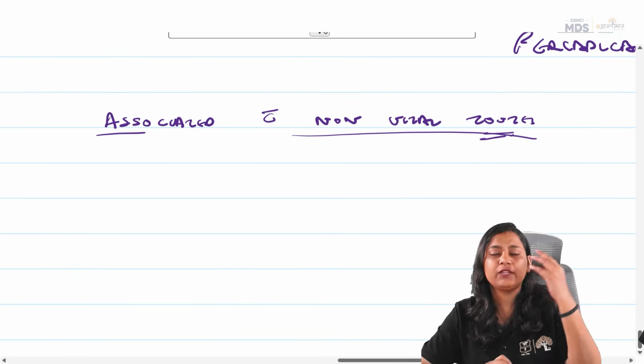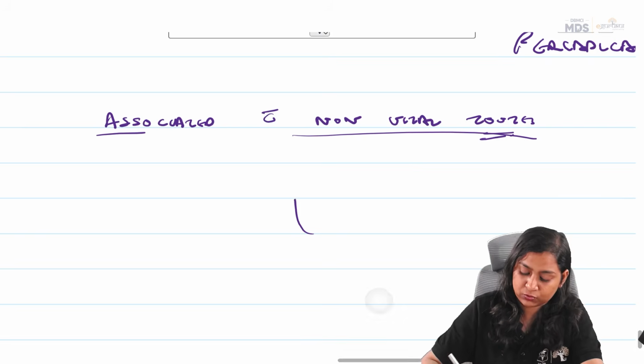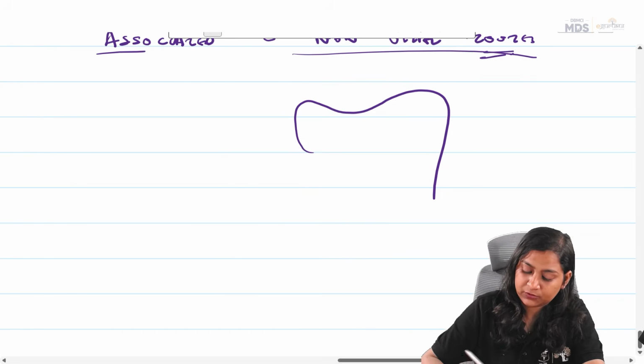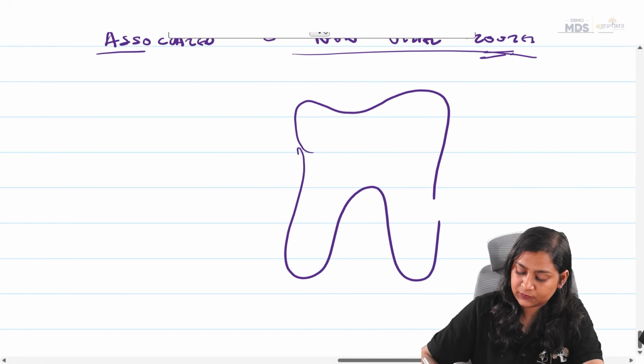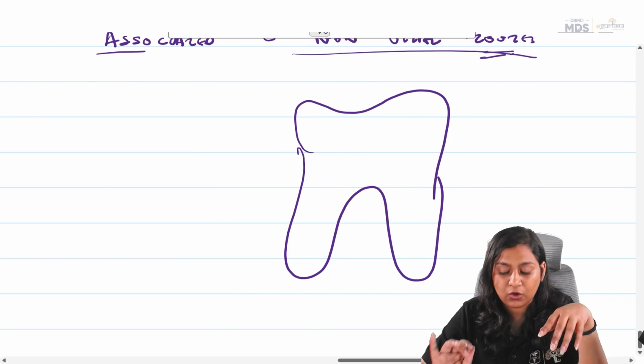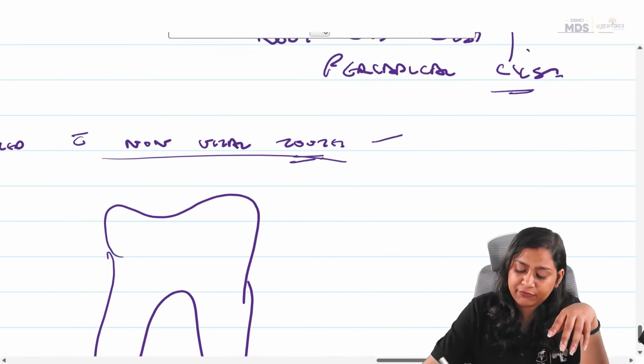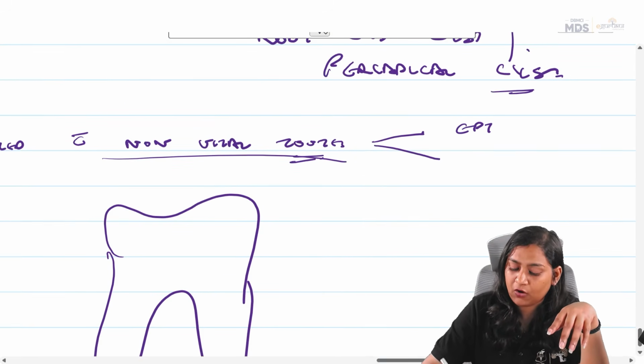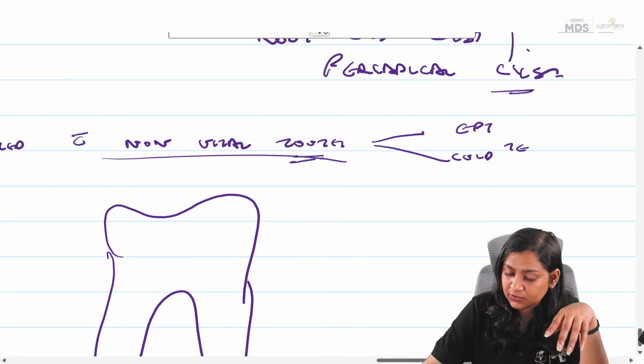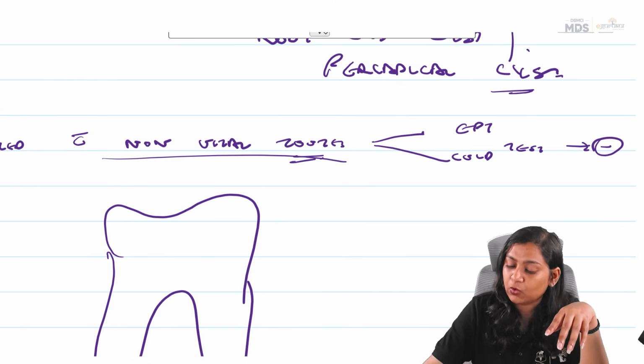Why is it a non-vital tooth? I'll just draw the diagram. That means if we do the EPT or cold test, the tooth will have no response.